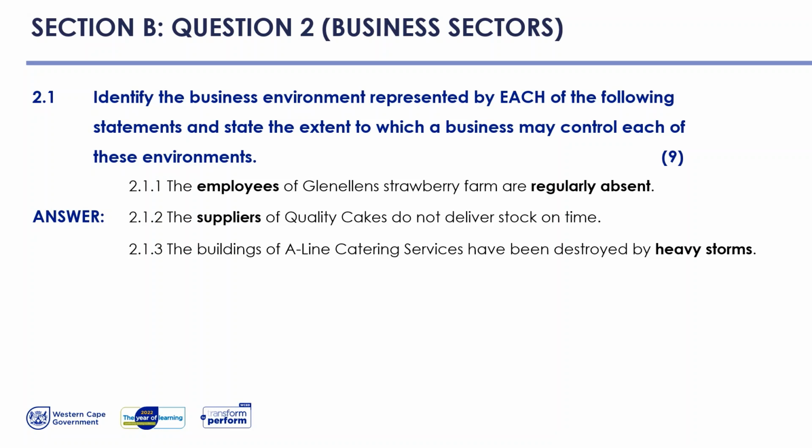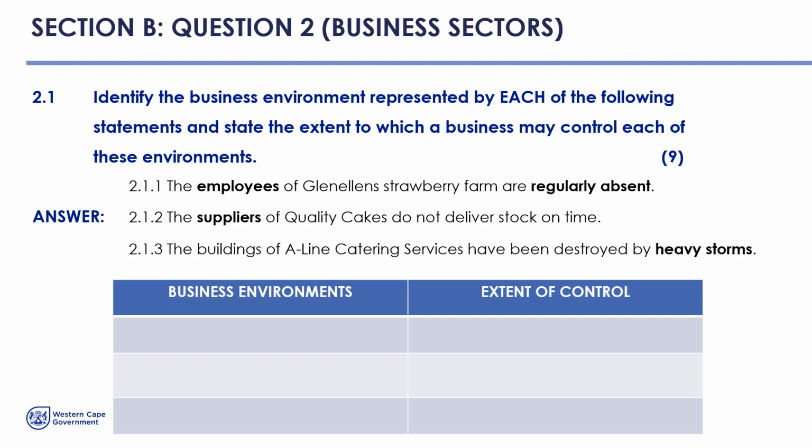If we look at question 2.1.1, the employees of Glen Allen Strawberry Farm are regularly absent. So our focus words there are employees and regularly absent. In 2.1.2, the suppliers of quality cakes do not deliver stock on time. Focus word there would be suppliers. And 2.1.3, the buildings of A-Line Catering Services have been destroyed by heavy storms. Our focus words there are heavy storms, which is linked to the physical environment.